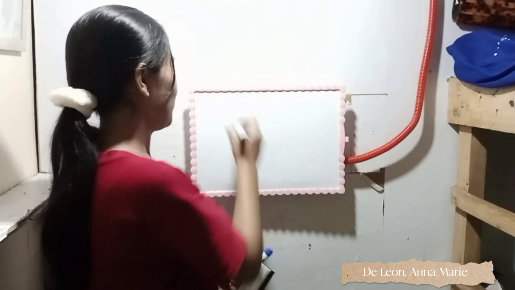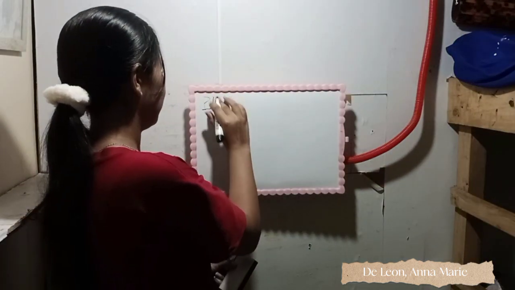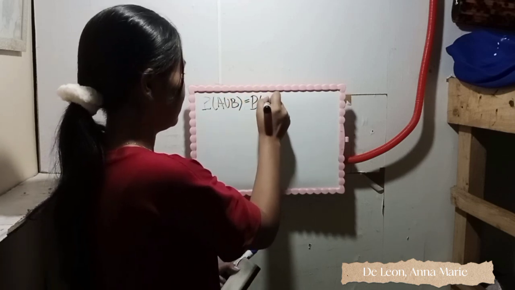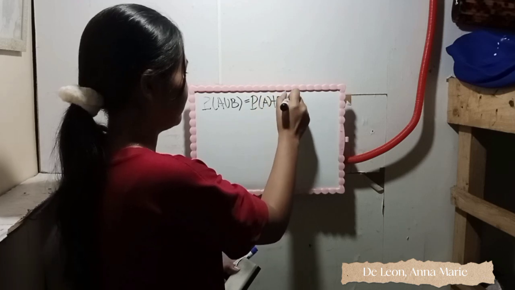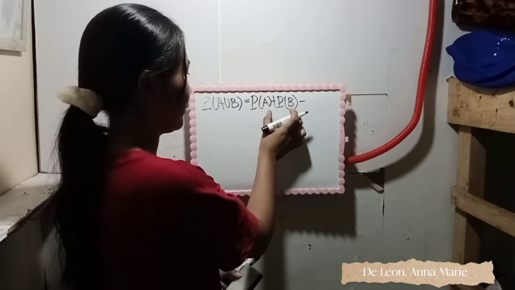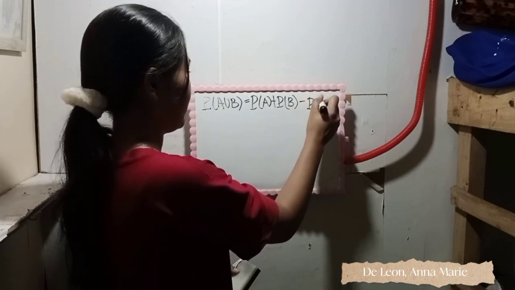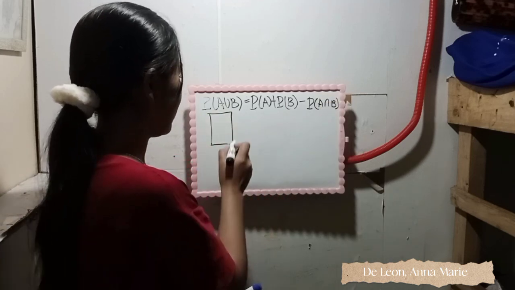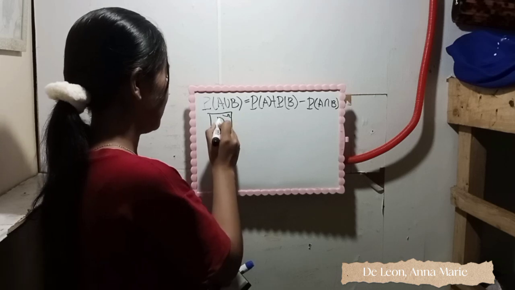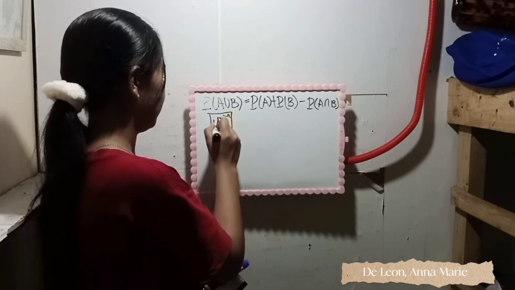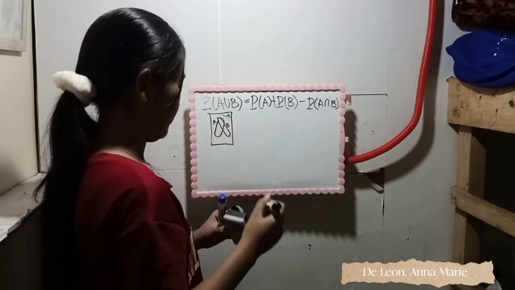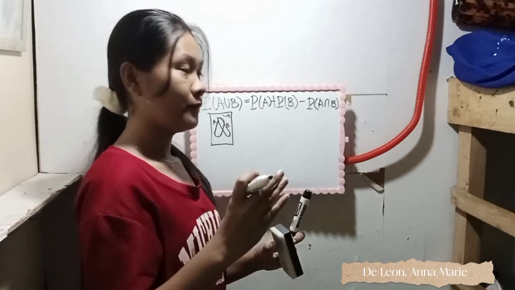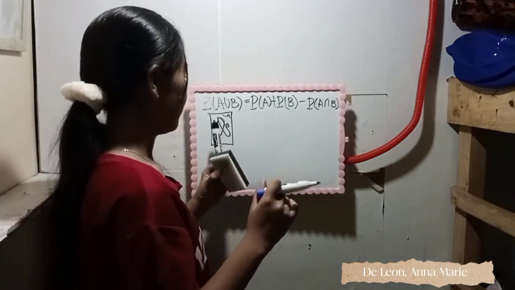Our third equation is probability A union B is equal to probability A plus probability B minus the probability of A intersection B. So here is the sample space, and inside are A and B. First we're going to get the probability of A occurring.